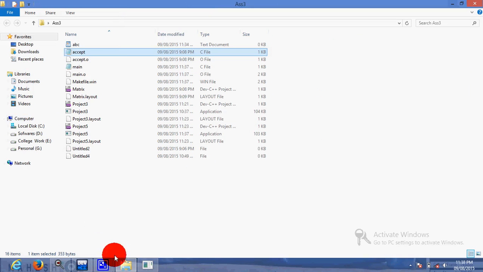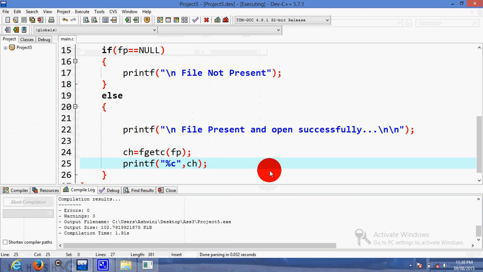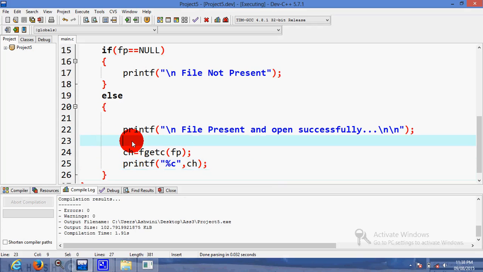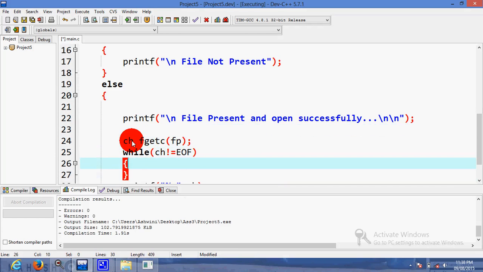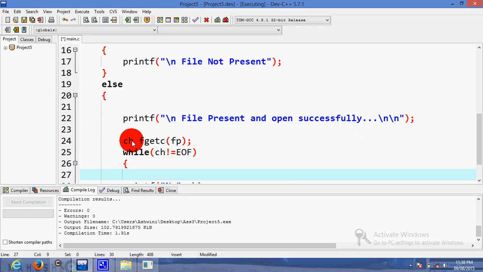We have to read all the characters. As we know that every string ends with the null character, in the same way every file ends with the end-of-file character. So we have to read our characters till ch is not equal to EOF.